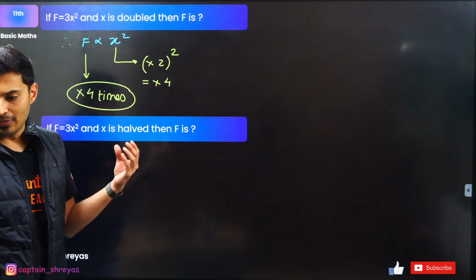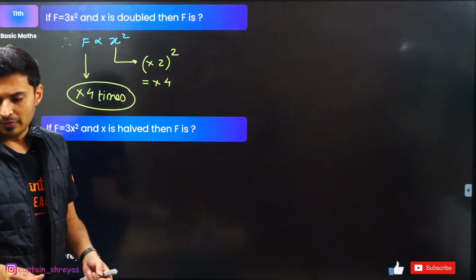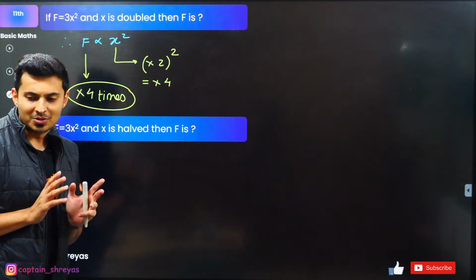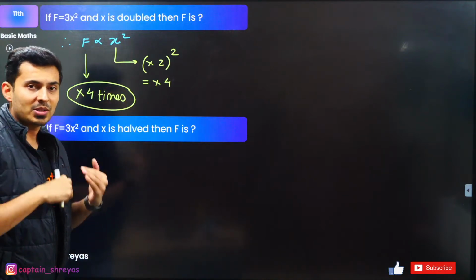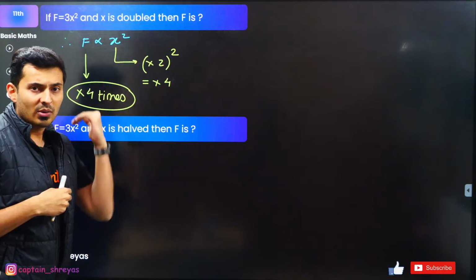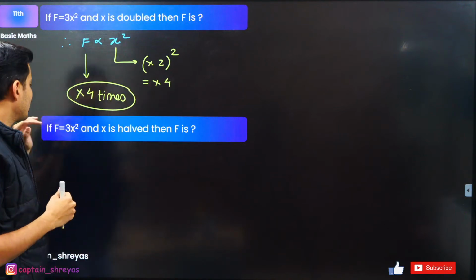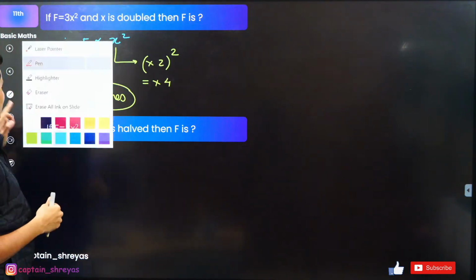Very good, Jolin Tharika. Very good, Purnima. Very good, Madhumita. No, that's not the answer. 4 times. So it has increased. It will become 4 times. If it was 10 Newton, it will become 40 Newton. If it was 20 Newton, it will become 80 Newton. That's what it is. Okay, next question, guys.